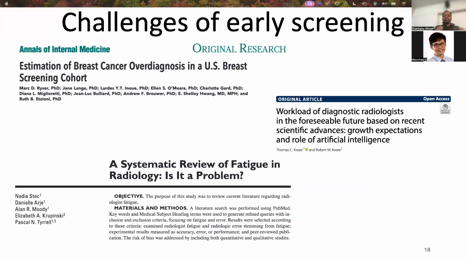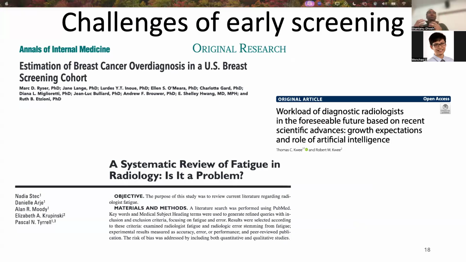However, early detection comes with a lot of challenges. First, it carries a lot of risk of overdiagnosis, which means that many patients have to go through unnecessary surgeries, radiation, and hormonal therapy. Especially in the US, new guidelines now recommend screening should be started at the age of 40. It means that many more patients without symptoms will have to go through the diagnostic process.